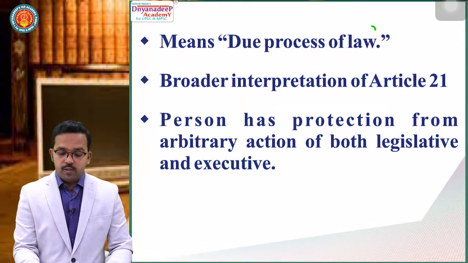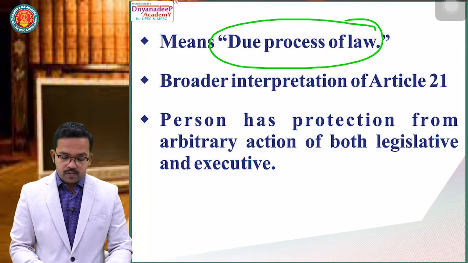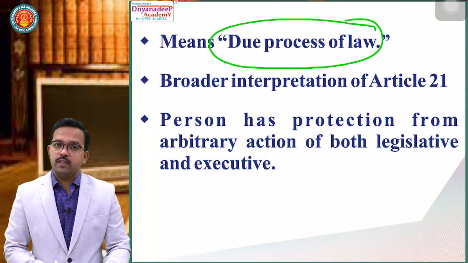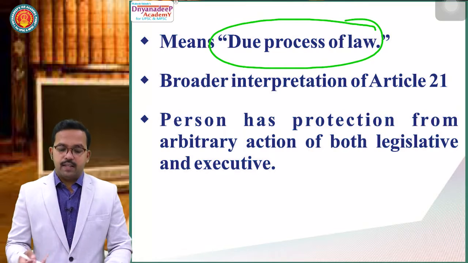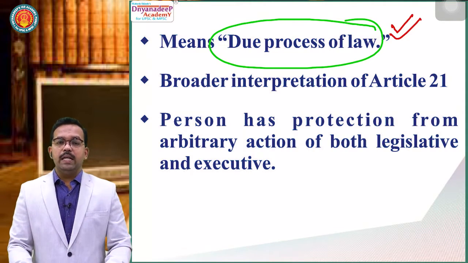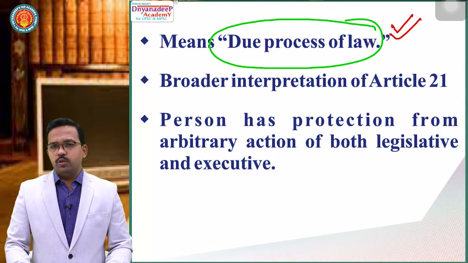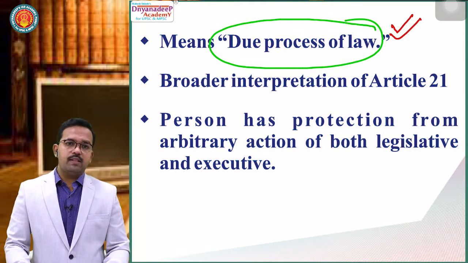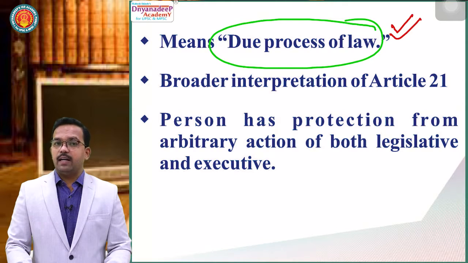So it means due process of law. See, in the first Gopalan case we had procedure established by law. In the Maneka Gandhi case we have due process of law. Why? Because the judiciary will go into the intentional aspect of law. The judiciary clearly said yes, Parliament has the right to make law, and the right to make law is supreme. No one can challenge that right.